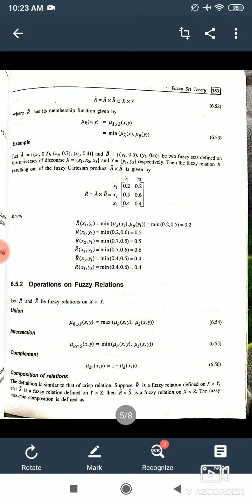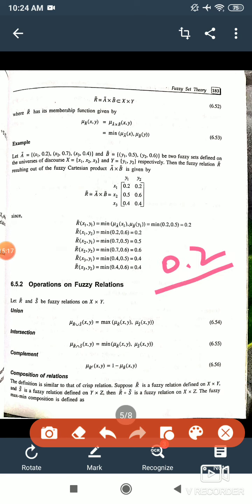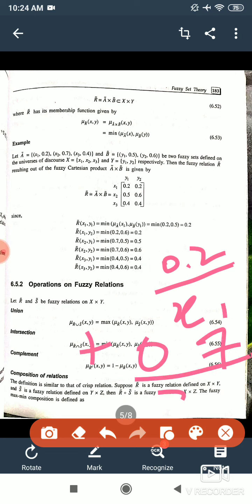Now in the example, A is a fuzzy set: x1 comma 0.2, x2 comma 0.7, x3 comma 0.4. It can also be written like this in the exam: 0.2 upon x1 plus 0.7 upon x2 plus 0.4 upon x3.